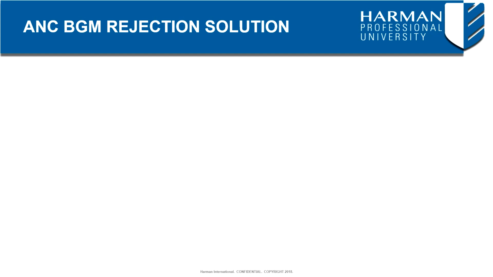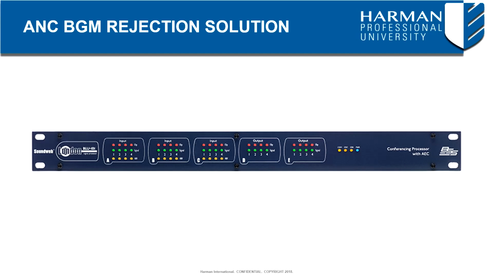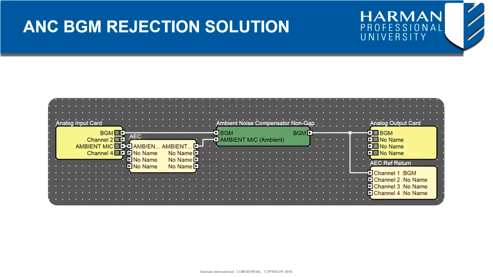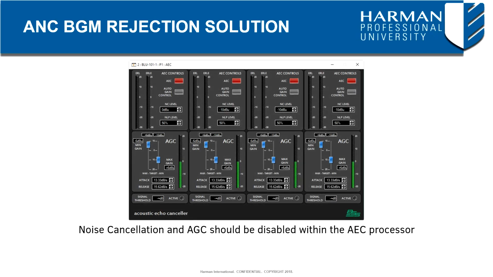Well, if we happen to be using a DSP featuring acoustic echo cancellation, such as the BSS Soundweb London Blue 101, which features 12 channels of AEC, then we can wire the microphone being used to detect ambience to an AEC channel. Then we can reference the background music post ANC non-gap to inform the ambient microphone that it should ignore the music as an ambient source. It would then be recommended to disable any noise cancellation by setting the NC level to 0, and start off with all other controls in their default state. It should also be noted that raising the nonlinear processing closer to 100% may result in degrading the true ambient noise as it passes through to the ANC object.